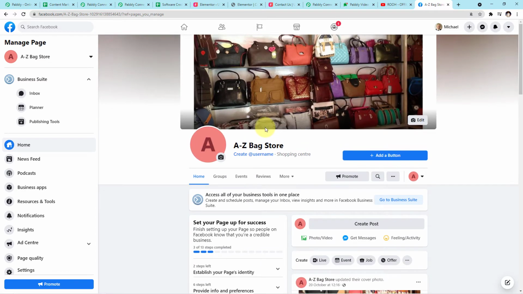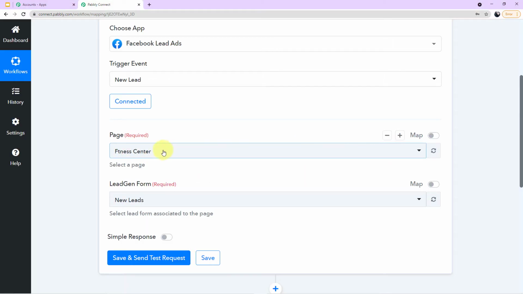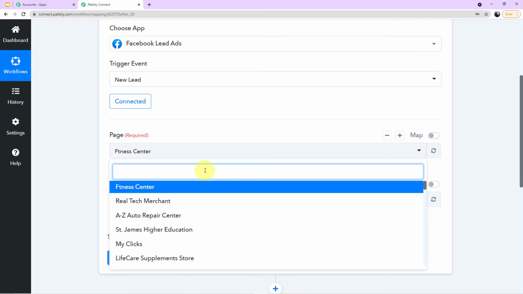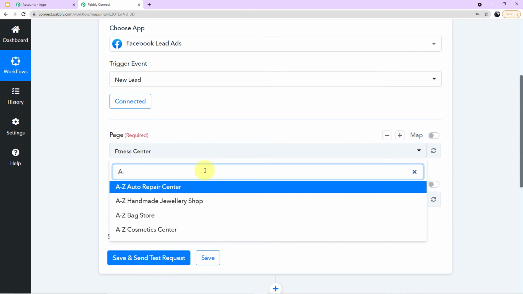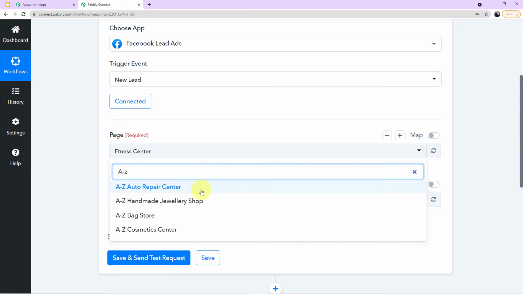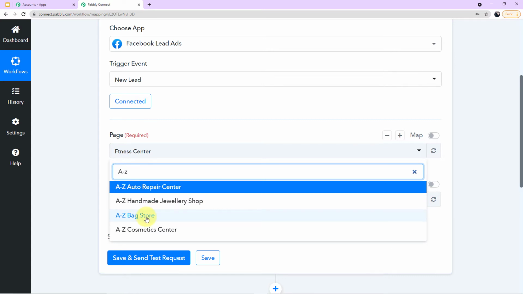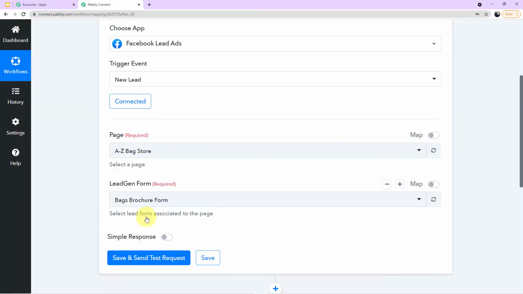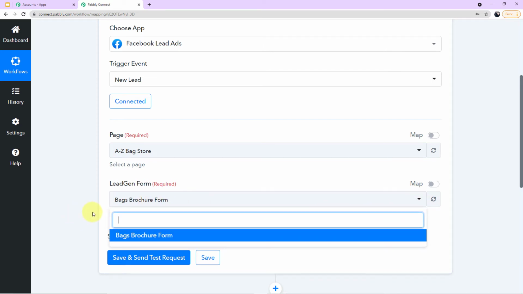So we'll go back to our Pabbly Connect account and map this particular page, which is A to Z bag store. How can you map the page? You have to simply click this arrow and search for the particular page which we have created, which we have to integrate. So here is the page A to Z bag store. I have successfully chosen the page, and now the lead generation form has automatically chosen the form which has been created under this page.